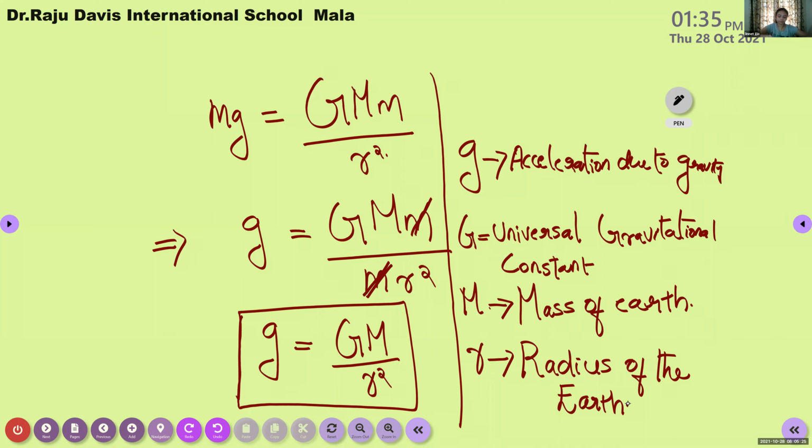So the acceleration due to gravity g depends on two factors. One is the mass of the earth and the other is the radius of the earth.